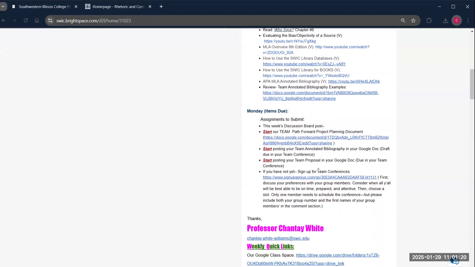All right. In the second half of our calendar, each week tells us the things that we should be doing. And you'll see that for this week, a lot of our items say start, right? Because we are in the midst of this project, right? So you should be at this point already likely working through your team proposal items. That proposal should be posted in the Google Doc that I gave you. So I got a couple emails saying, hey, where do we turn this in? I want it in that doc because it's the first thing we're going to look at in your conferences.